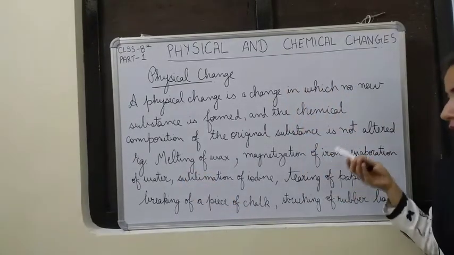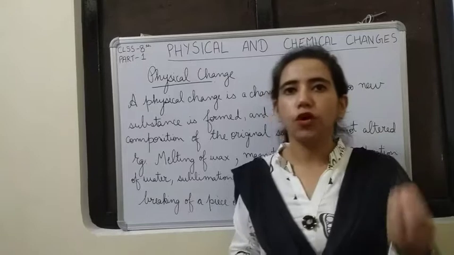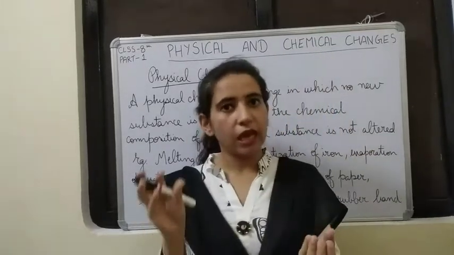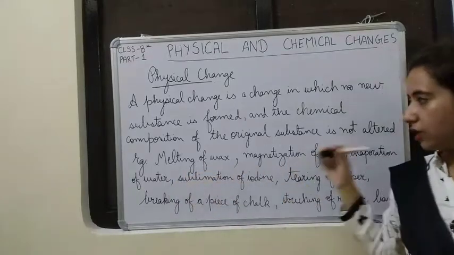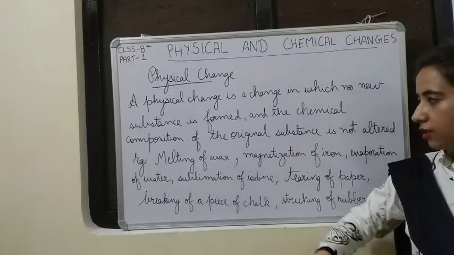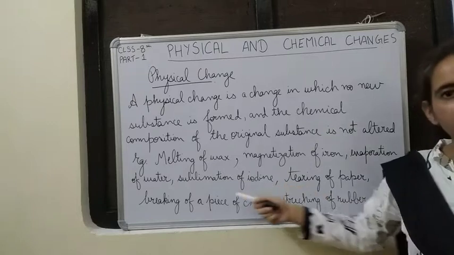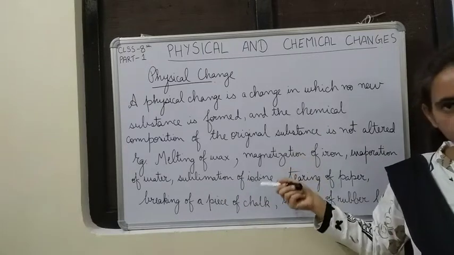Magnetization of iron. In magnetization of iron, a piece of iron is converted to a magnet. That is also a physical change. Evaporation of water. Again you see a change of state. That means physical change. Sublimation of iodine. Again a change of state, so it is also a physical change.